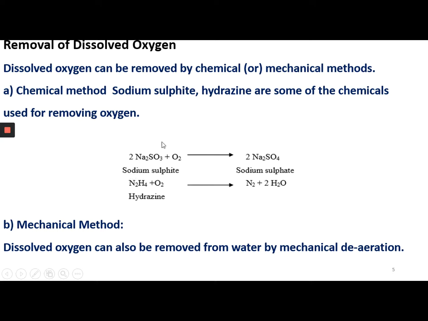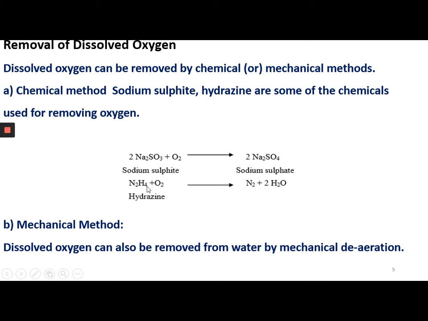If you add sodium sulfite, Na2SO3, it absorbs the oxygen present in the boiler water and converts it into soluble sodium sulfate. Once sodium sulfate is formed, it does not harm the boiler. It is a harmless substance. So the harmful oxygen can be converted into sodium sulfate.